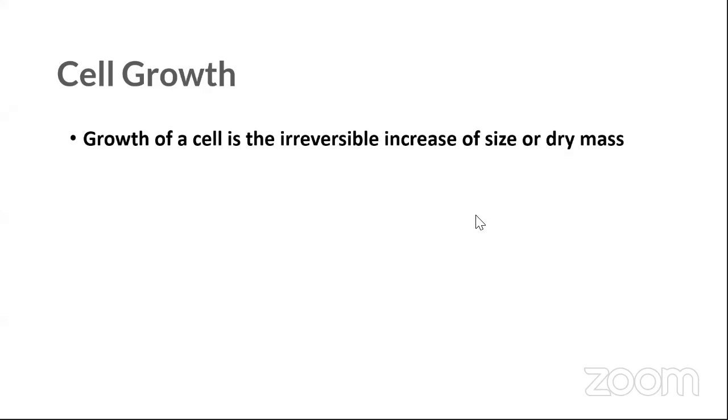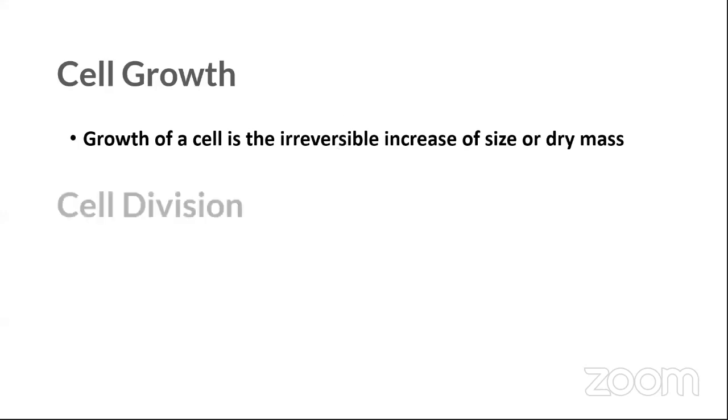There's no way that it can go smaller than it can be. So that is why we call it irreversible. Okay, irreversible. No matter what you do, there's no way that it can decrease the size of it, right? So the cell is grown already. There's no way that it can be going to the other session, right? Other session in the sense there's no way that it can be smaller than the usual size after the growth, right?